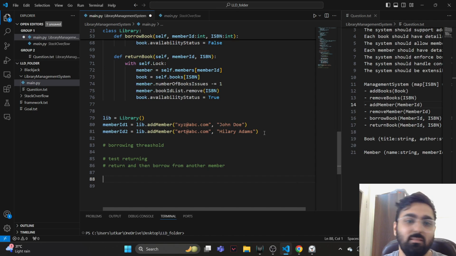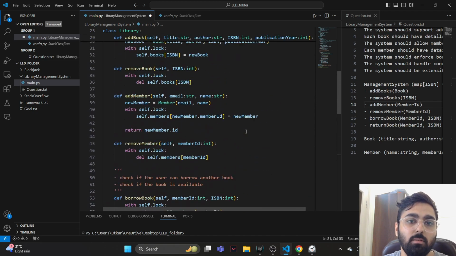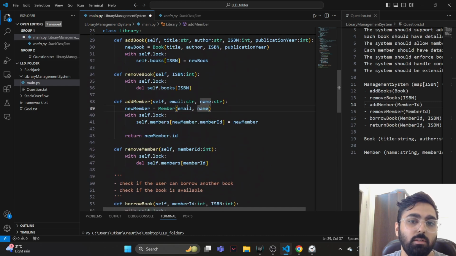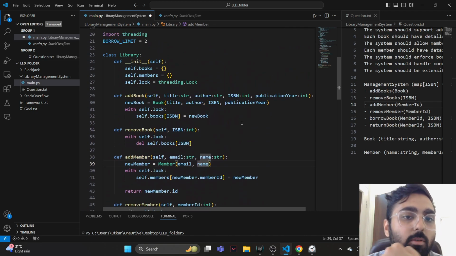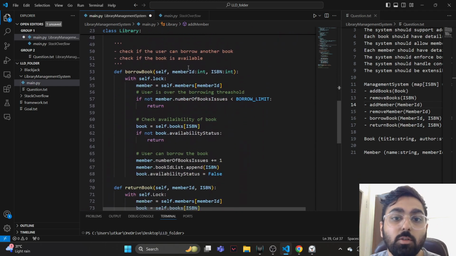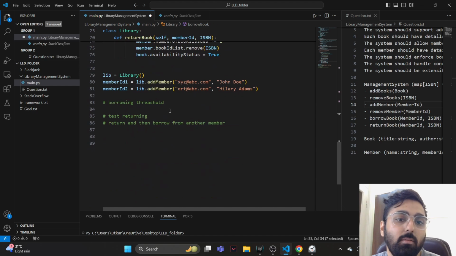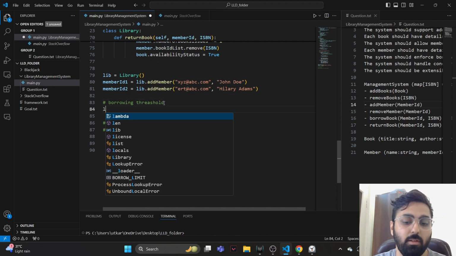What else? We obviously checked adding members. We can check removing members as well. Interestingly, over here, when we do borrow book, we are assuming that this member ID exists. So if this member ID actually doesn't exist, then that's going to cause an issue. We haven't handled that case. Okay, so borrowing threshold.